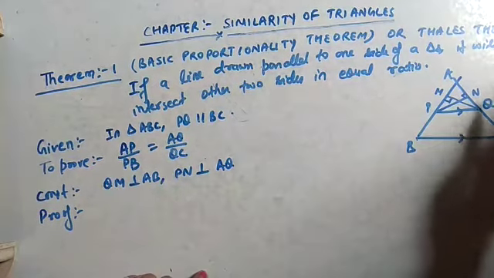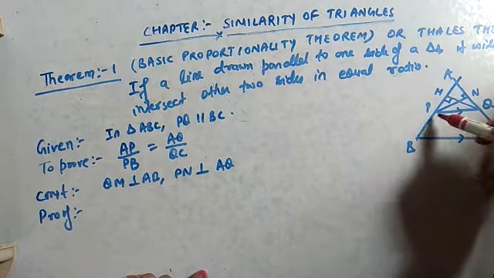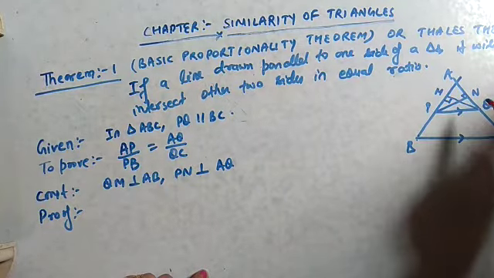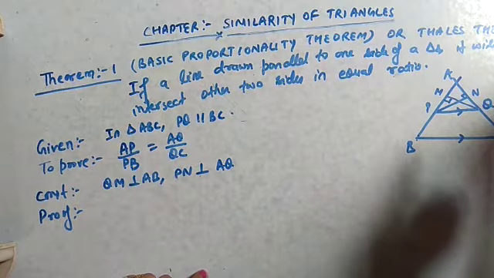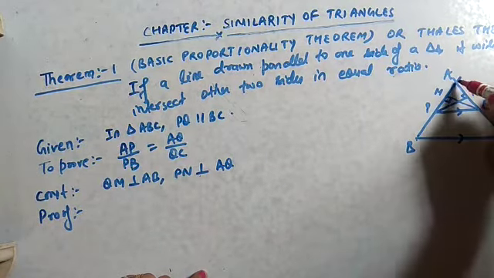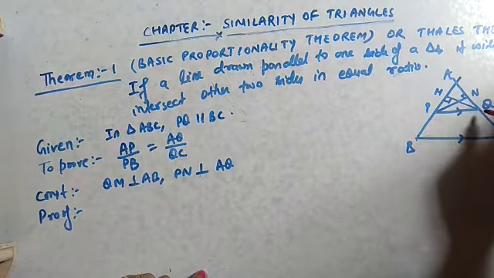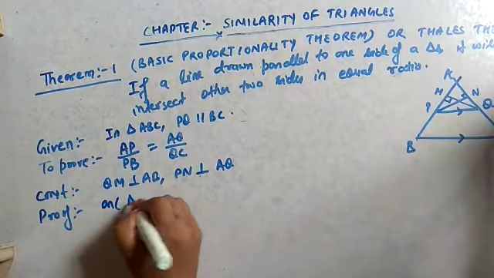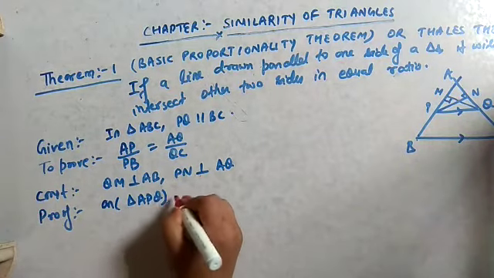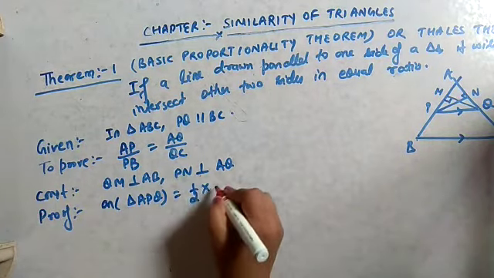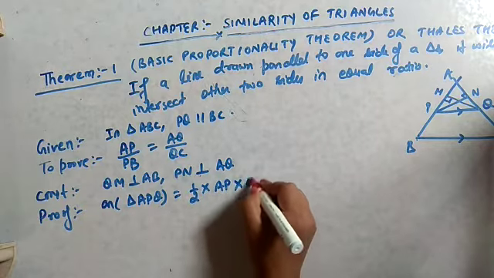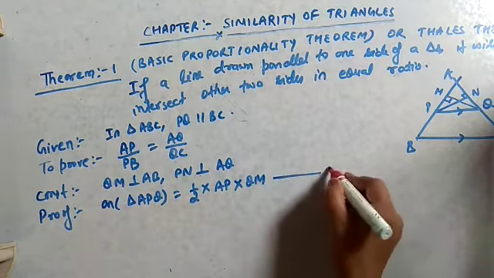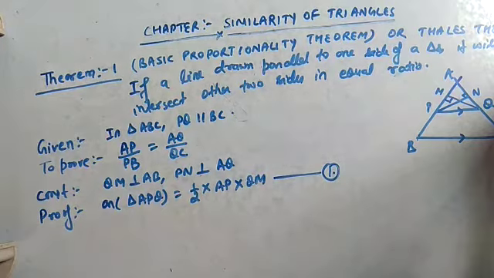See here, if I ask you what will be the area of triangle APQ, we know that to find the area of a triangle, we have the formula 1 by 2 base into height. So if I take this base as AP, then the height of the triangle will be QN. So area of triangle APQ equals 1 by 2 AP into QN. Let this be equation 1.